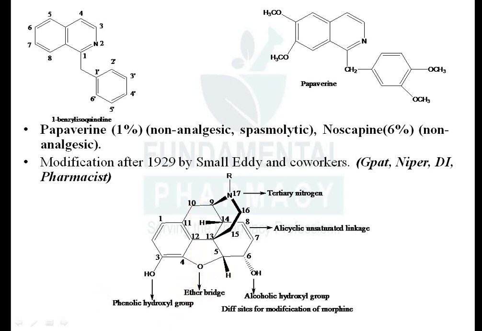So you can modify this hydroxyl group, the phenolic hydroxyl group. You can modify this alcoholic hydroxyl group. You can remove this ether bridge. Then you can remove this unsaturation. Then again there is one more. You can methylate this side. Methylation can be done over here.